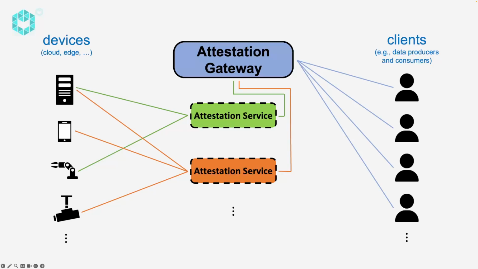Depending on the attestation request, the Attestation Gateway triggers the corresponding attestation services and obtains and collects the requested attestation results. The Attestation Gateway provides a uniform API for attestation for the clients and supports multiple attestation services. Finally, it maintains and stores attestation data for later requests and auditability.